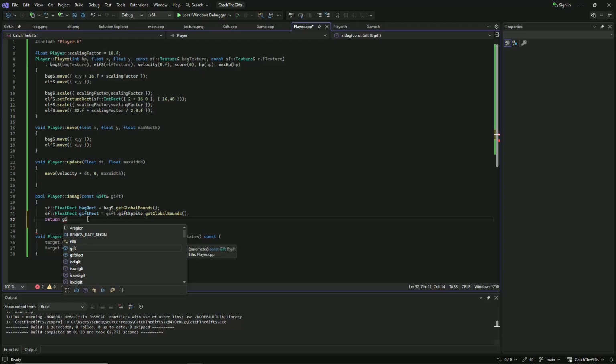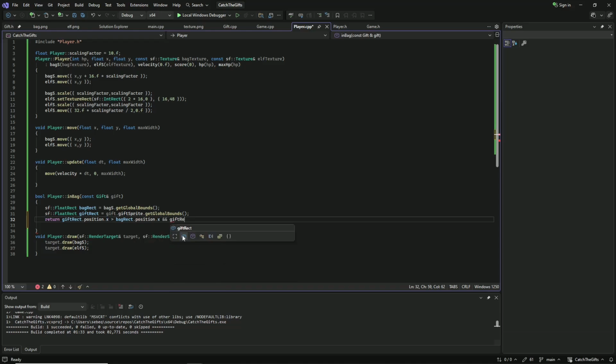Now we will return an expression that checks if the gift is inside this. So if so we will return gift_rect.position.x greater than bag_rect.position.x and gift_rect.position.x plus gift_rect.size.x smaller than the bag_rect.position.x plus bag_rect.size.x.